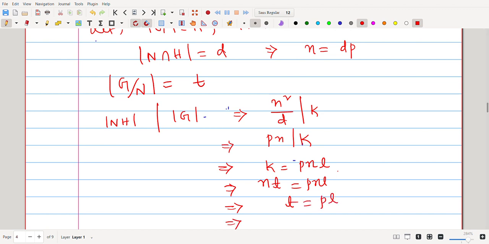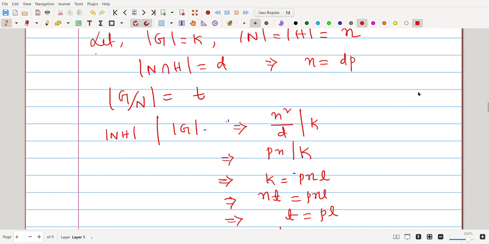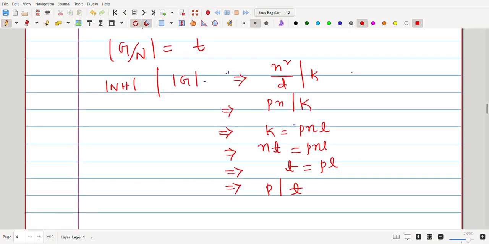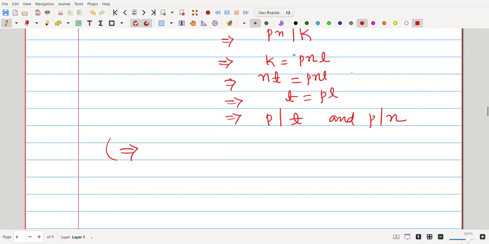That implies P divides T, and again from the given condition we have P divides N. That's a contradiction, since N and T are co-prime.